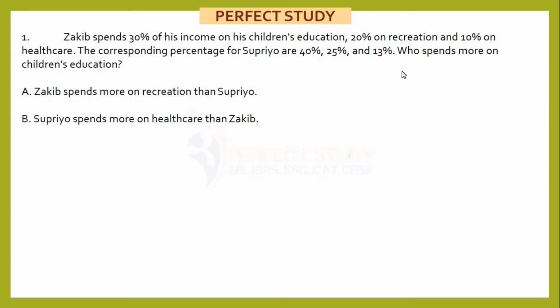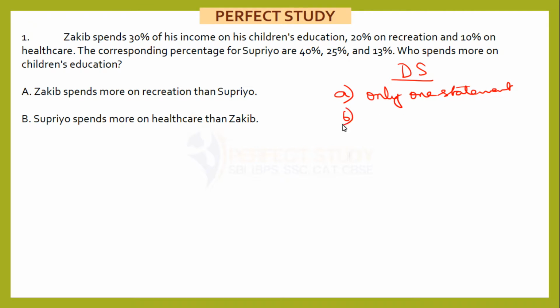So this is a data sufficiency question, and here in short I'll give you the directions. You have to select option A if the question can be answered by only one statement, any one statement.